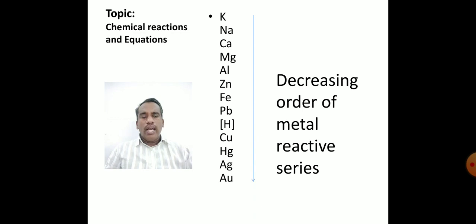So we cannot say all the metals are going to release hydrogen gas with nitric acid. Hydrogen is taken as the reference for the metals that can displace hydrogen from the acid. Below hydrogen, we have other metals like copper, mercury, silver and gold. These cannot displace the hydrogen from the acids. In this decreasing reactivity, the least reactive metal is gold. Hence they use gold in ornaments. Thus, let us check the given options.